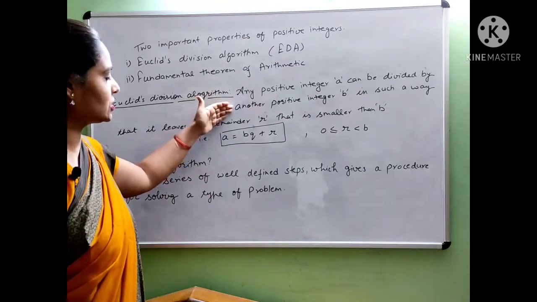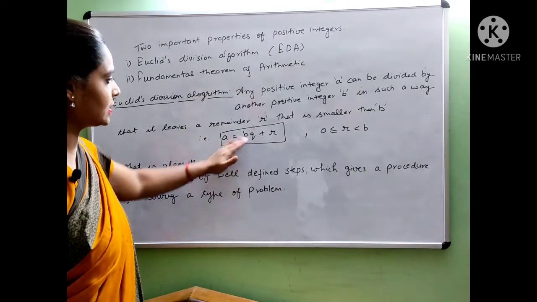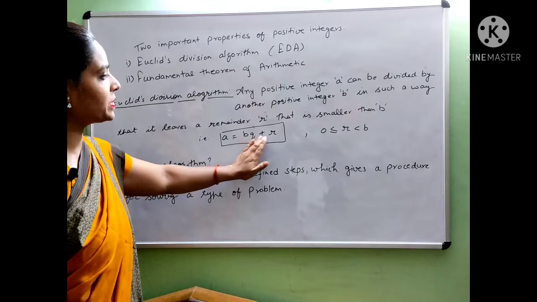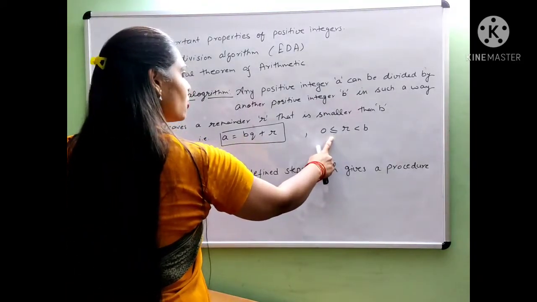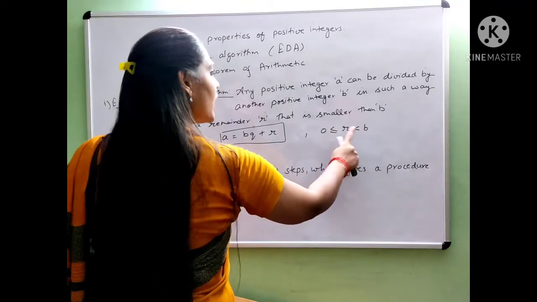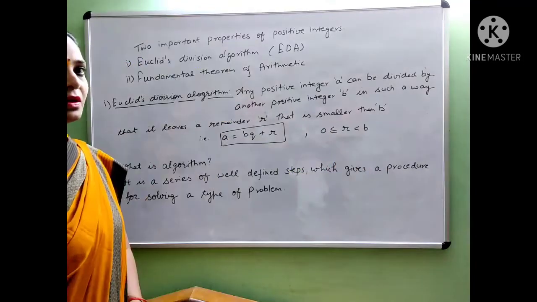This can be stated as a is equal to b times q plus r, where r is greater than or equal to 0 and r is less than b.